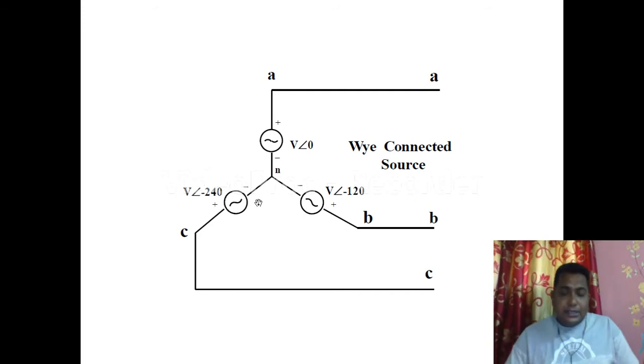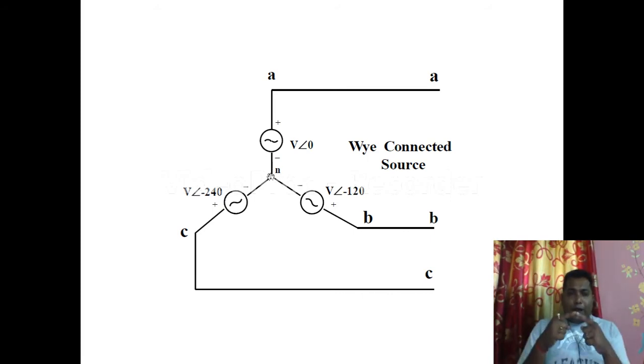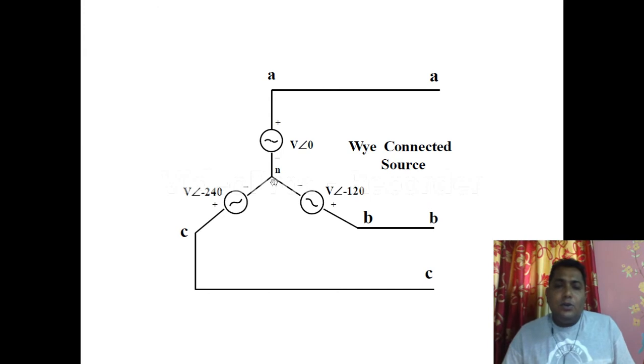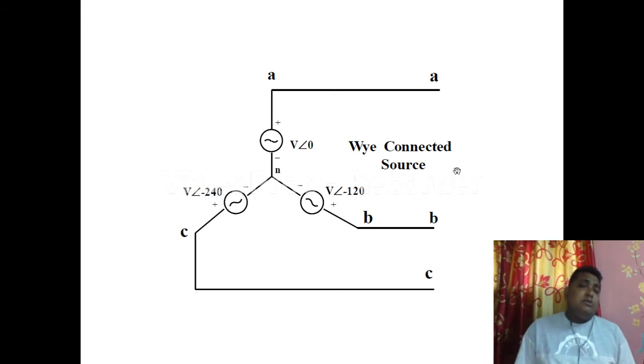All sources have a positive terminal: this is the A phase positive terminal, this is the B phase positive terminal, this is the C phase positive terminal, and all have a negative terminal. This is negative, this is negative, and this is negative, all connected to a common point. That is known as the neutral point. From there, if we take an output wire, that is the neutral line.